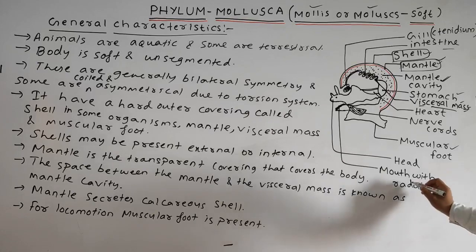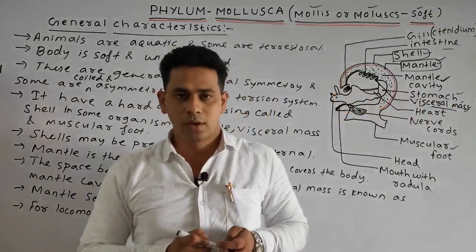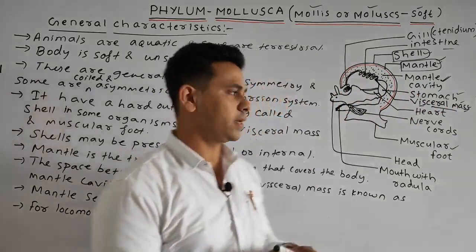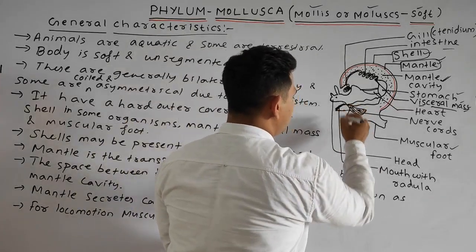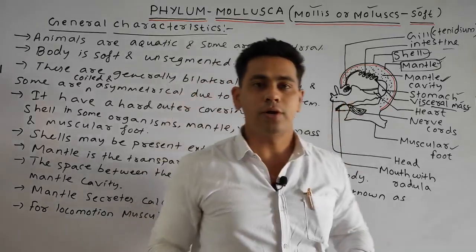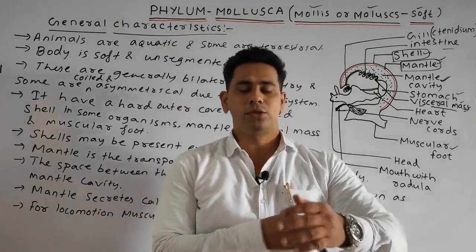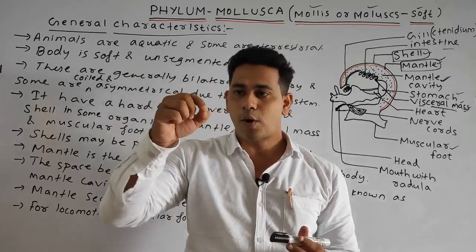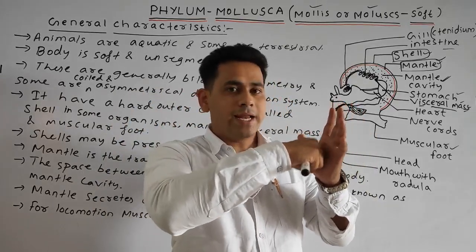Next, the mouth with radula for rasping. The mouth cavity has the radula for rasping. You can see, students, the pointed structure is present. This one is your mouth, this one is your mouth cavity, and the pointed structure is called the radula, which helps in rasping the food. Rasping means biting continuously, the way it eats the food.